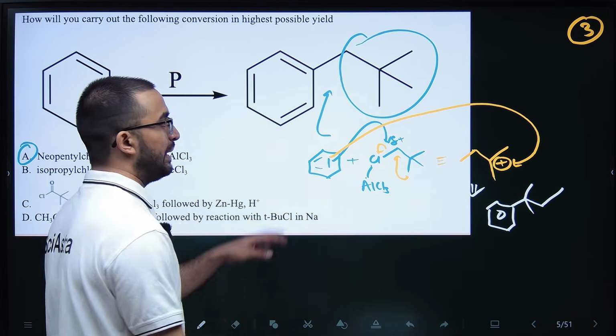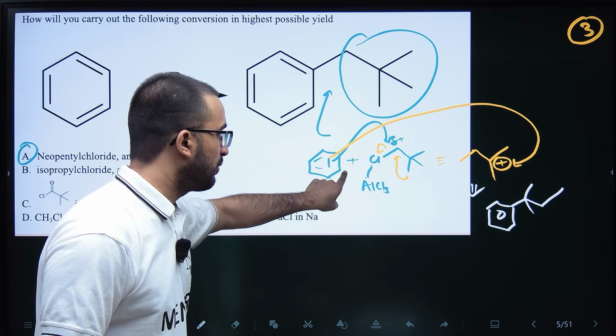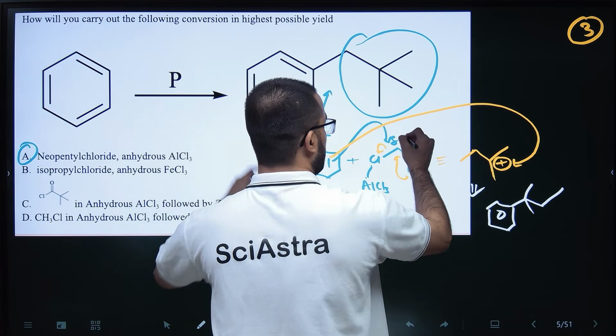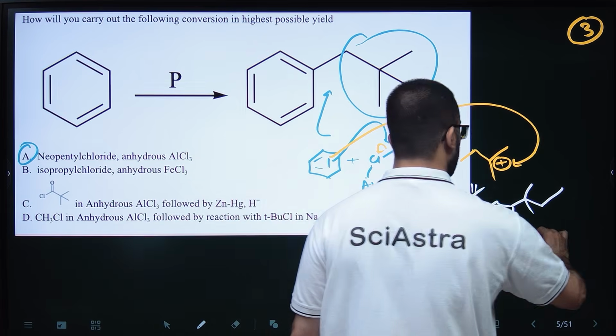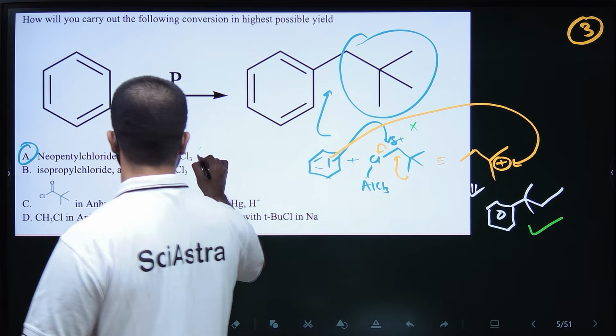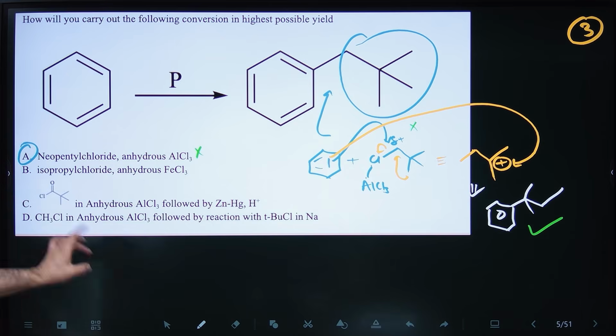So maybe you will be confused that this product can be formed from this, but no, the required product won't be produced from this mechanism. This product will be formed. So basically this is the confusing option. This is not right. The right one is this. How? Because this is a very electrophilic group.